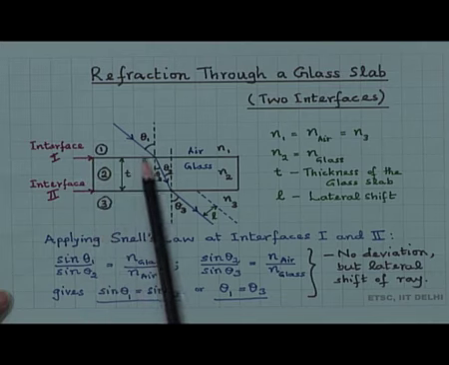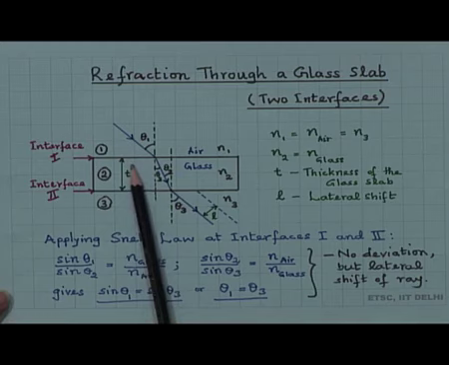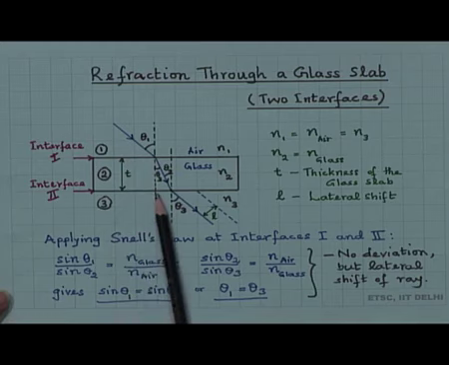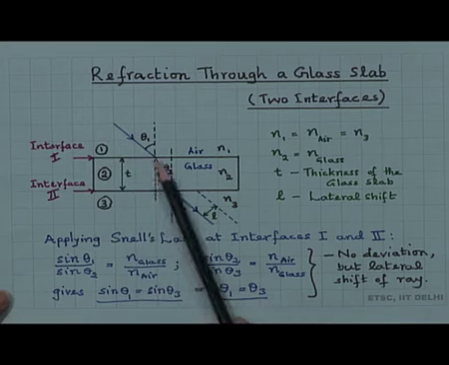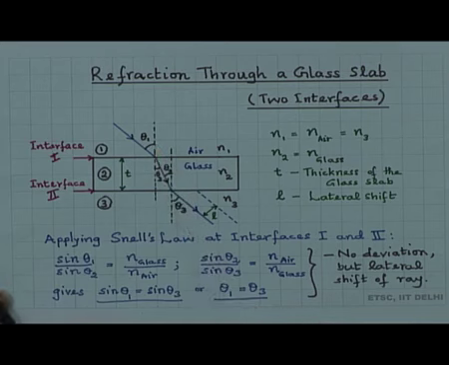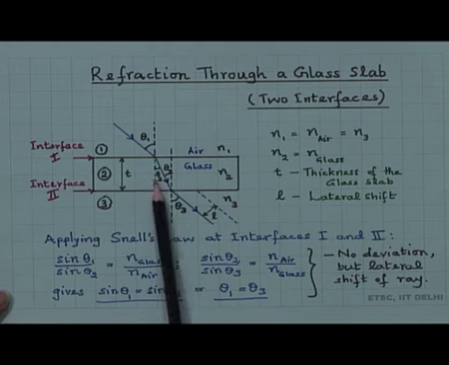At the first interface it is between air and glass, at the second interface it is glass to air. So, consider incidence of a ray here making an angle theta 1, then at the first interface the ray bends towards the normal, and therefore the refracted angle is theta 2.